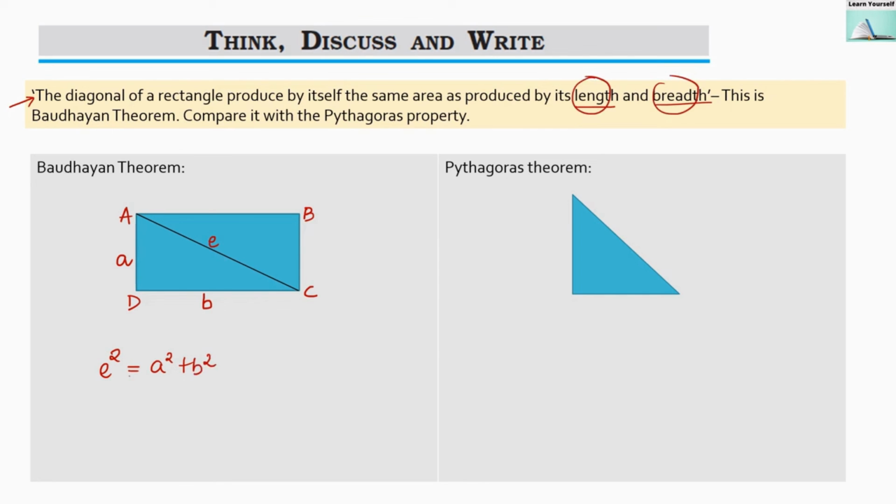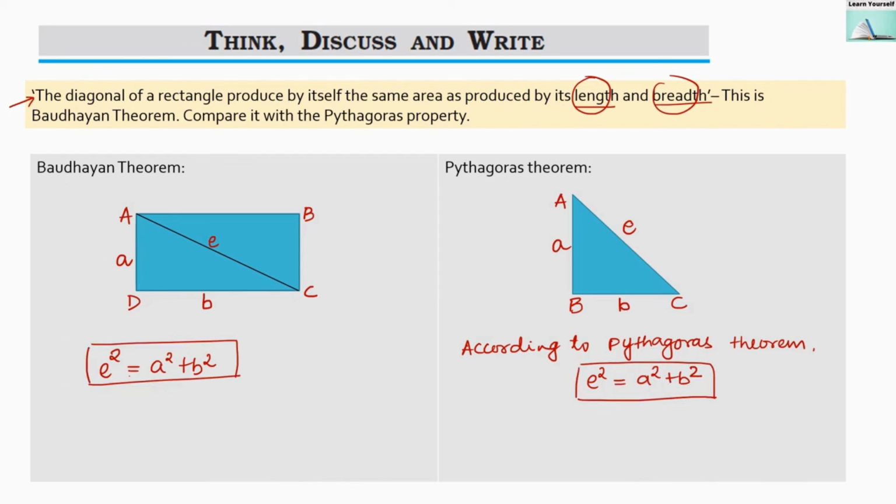Now the same thing we can see in the Pythagoras theorem also. If our right angle triangle is ABC, in which this side is A, this length is B, then E will be the hypotenuse. According to the Pythagoras theorem, E square equals A square plus B square. So here we can see that the Bodhayan theorem and Pythagoras theorem are the same, but the Bodhayan theorem is with respect to a rectangle, whereas the Pythagoras theorem is with respect to a right angle triangle.